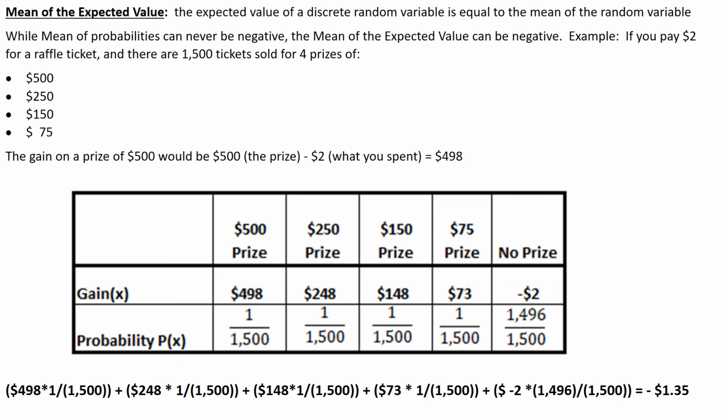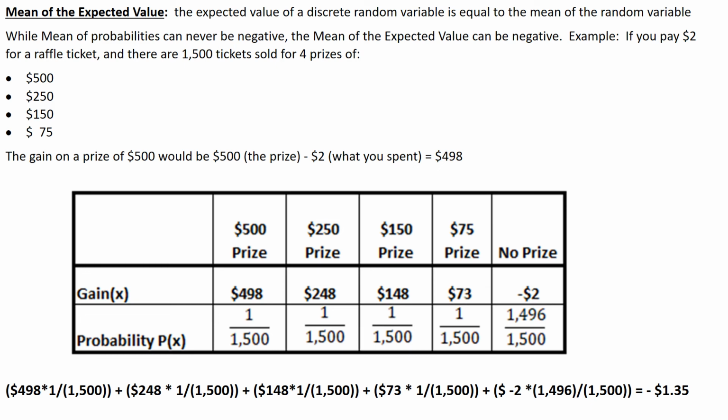Now, one of the things we can look at is the mean, or the expected value. The expected value gives us the likelihood of an event occurring. For example, we have some raffle tickets here. Let's suppose 1,500 tickets are sold, and you pay $2 each. There's one chance at $500, one chance to get $250, one chance to get $150, and one chance to get $75.